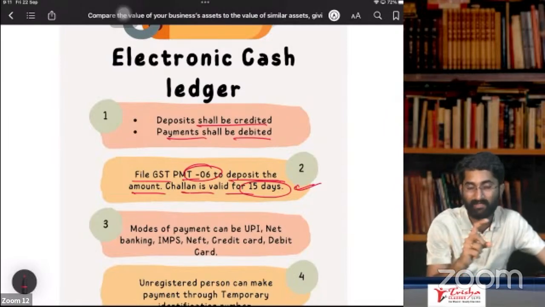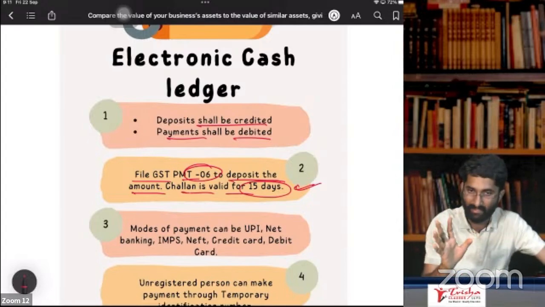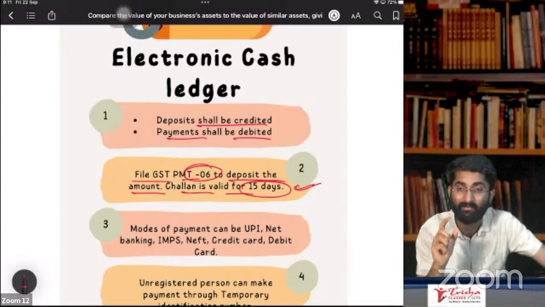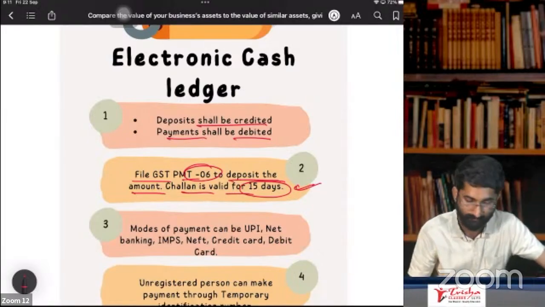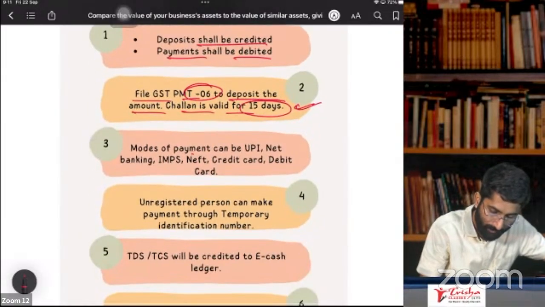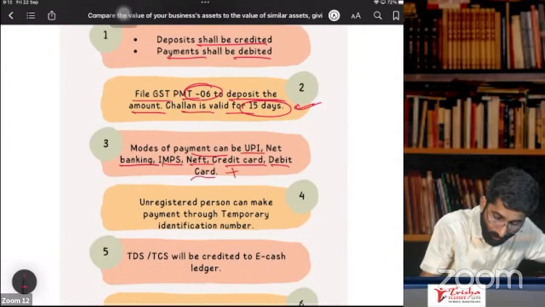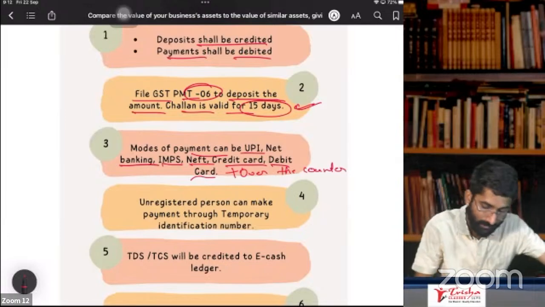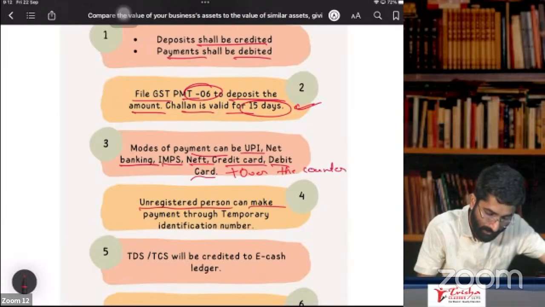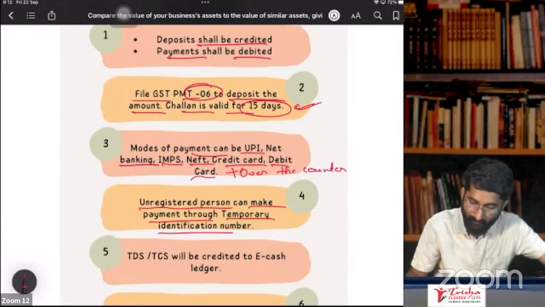In the saved challan tab in your GST, that will get reflected, and that will be there for 15 days. After 15 days, it will get lapsed. Next, mode of payment can be UPI, net banking, IMPS, NEFT, credit card, debit card, plus over the counter. There is something called over the counter, that also you can opt for. And lastly, an unregistered person can make the payment through a temporary identification number.